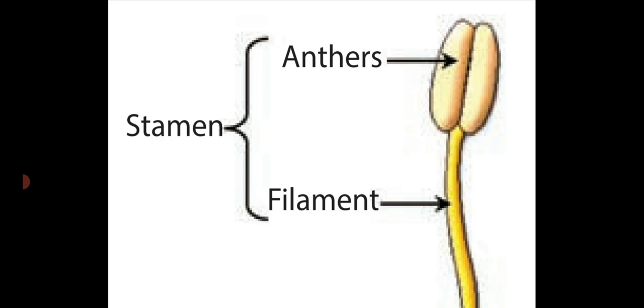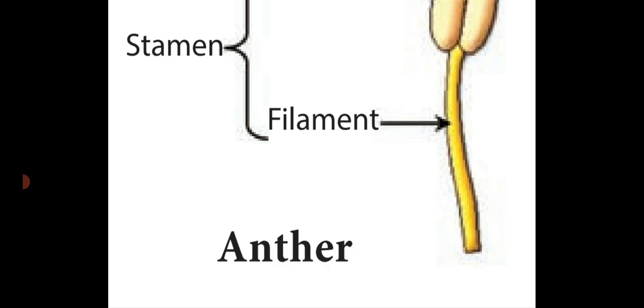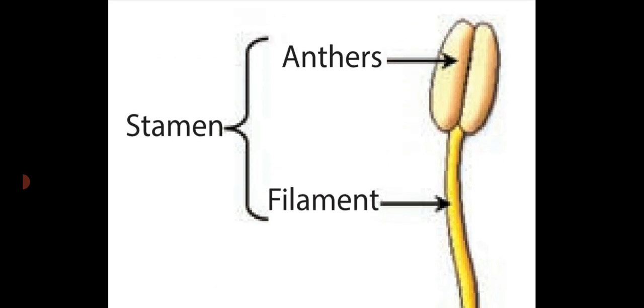So these two lobes, or bag-like structures, are known as anther lobes. Both anther and filament are commonly known as stamen. So this is the structure of the anther, or male sex organ, which is present in the flower of a plant, which is responsible for sexual reproduction.